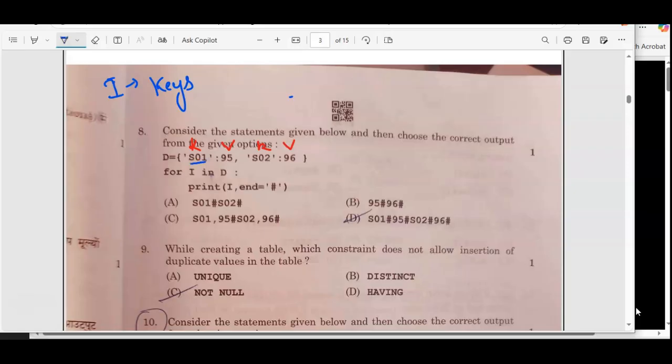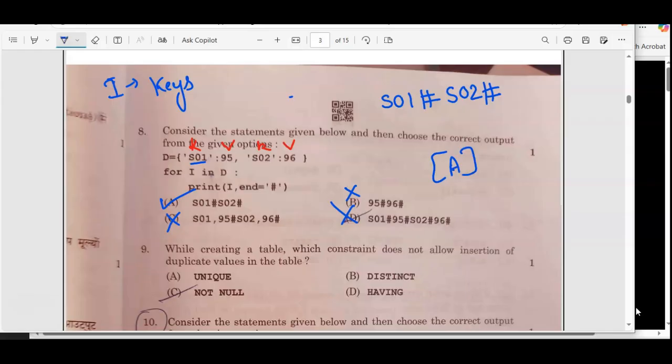The key is S01. So first we have S01 and it will end with hash. Then again it will go up and the second key will be fetched by this for loop, because the loop is going to repeat, right? So this will become S02 and it will end with asterisk. So the correct answer for this is option A. These all are the wrong options. So option A is the correct answer.